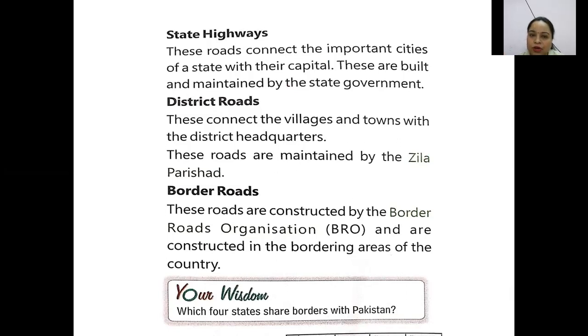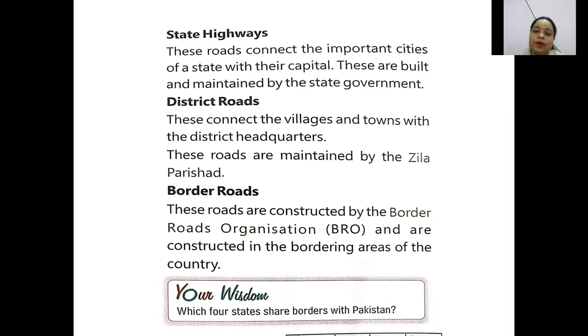Then we come to the border road. Okay, what is a border road? On the international borders of India, there are also roads. But these border roads are maintained by different people. Who are they? These roads are constructed by the Border Road Organization, called BRO, in the bordering areas of our country.